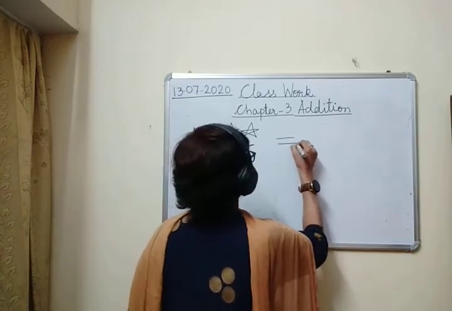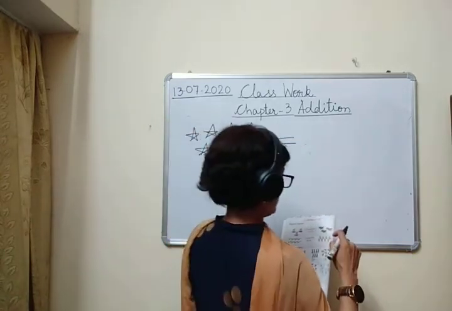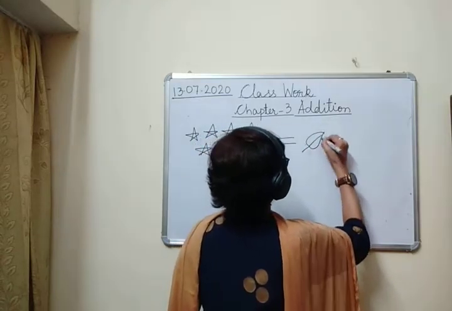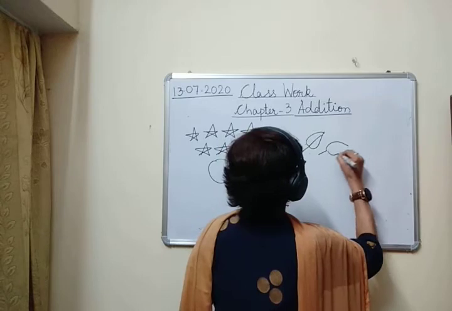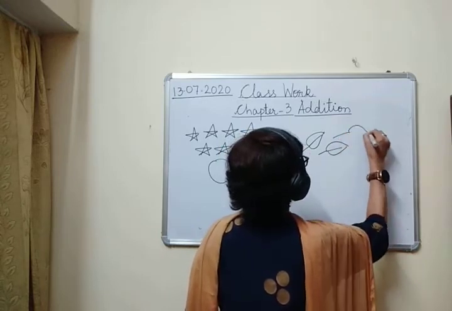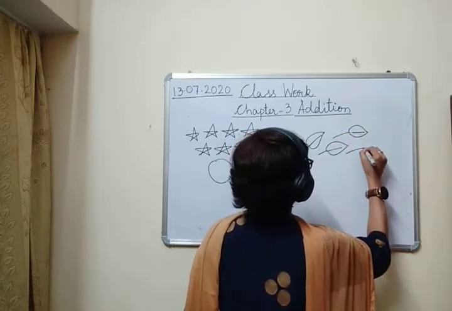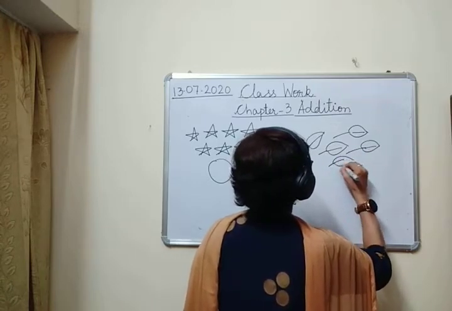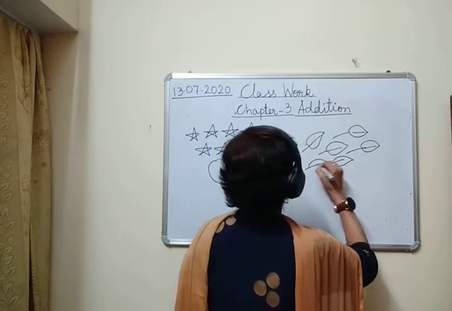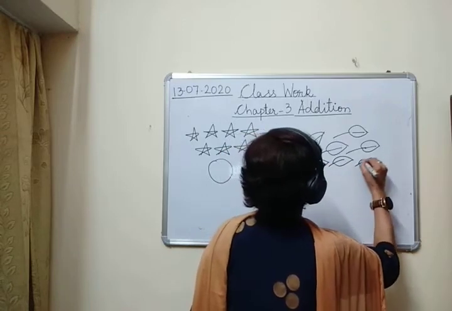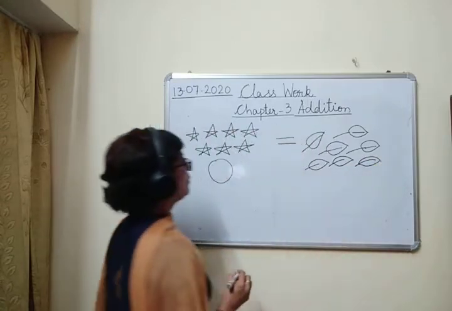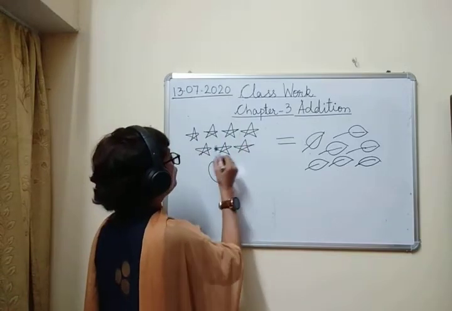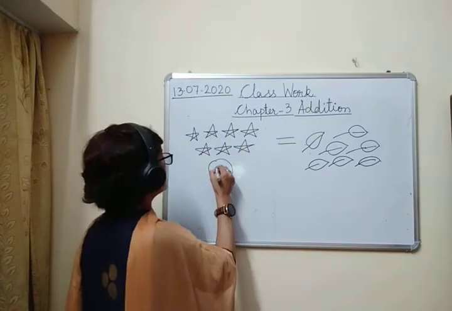Is equal to. Now count. How many stars are there? 1, 2, 3, 4, 5, 6, 7. 7 stars are there.